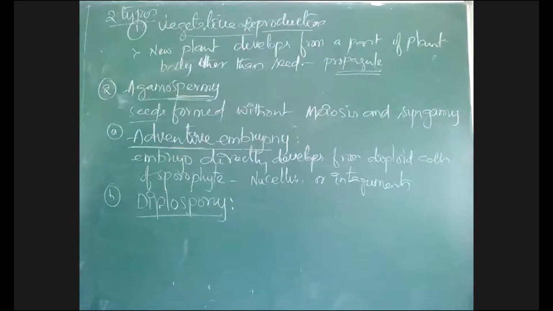Diplospory. What does diplospory mean? Normally what happens during sexual reproduction? During sexual reproduction, the megaspore mother cell is there. That megaspore mother cell undergoes reduction division and there is formation of megaspores. That megaspore then develops into the embryo sac. That gives what? Embryo by syngamy. But here, an unreduced embryo sac is developed directly.